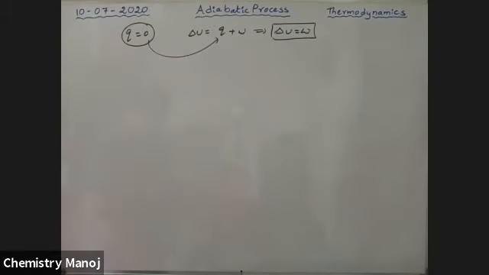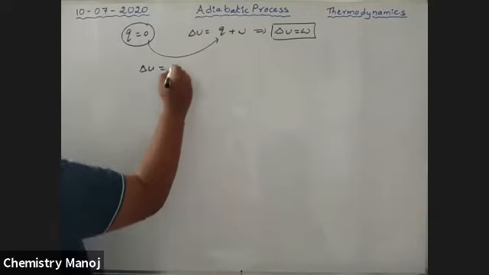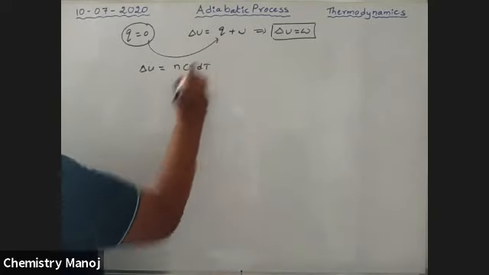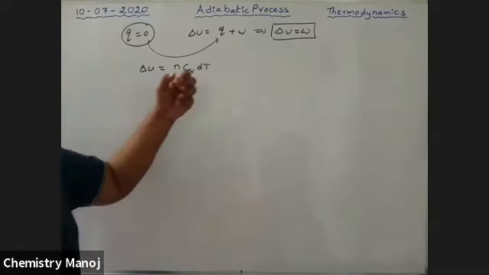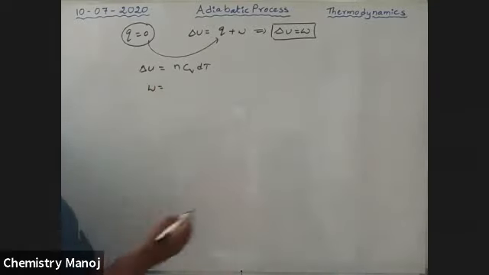Delta U is equal to W. Okay, so that is for adiabatic processes. We know delta U is equal to nCv dT. It is heat capacity, it is totally a heat related concept. So delta U is equal to nCv dT, and W is equal to the work done by the system.